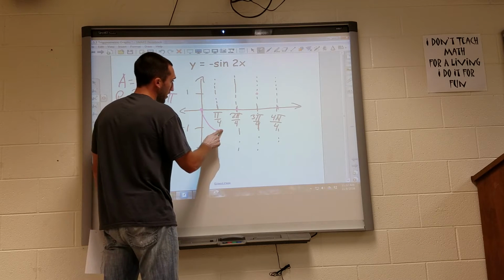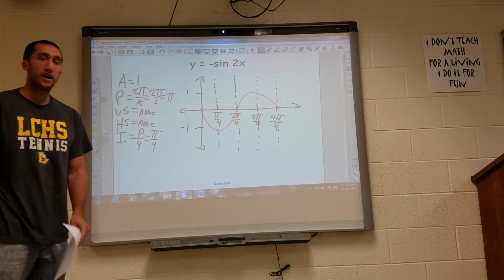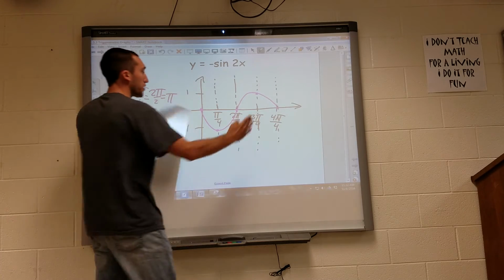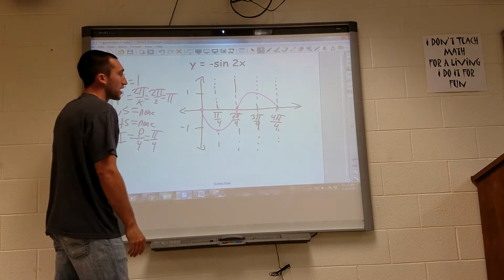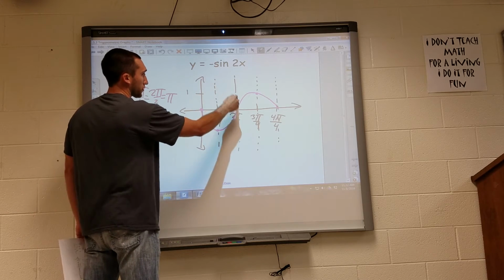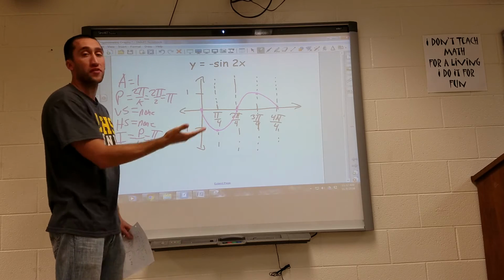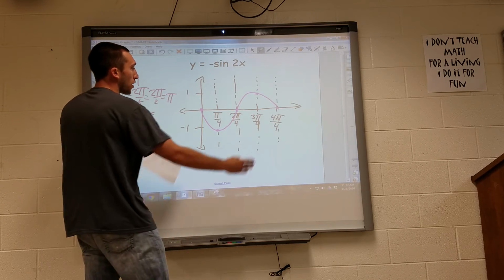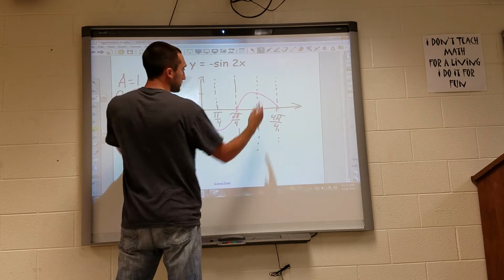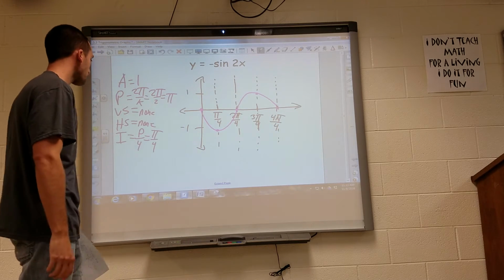So my sine graph looks like that, and I've completed one period. I've completed one full rotation. And you can see that if I took this and moved it over, I'd have a circle, right? Because the sine and cosine are just graphic examples of the unit circle. So one period is a circle. And you'll see if you just took that, slid it over, it'd make a circle.